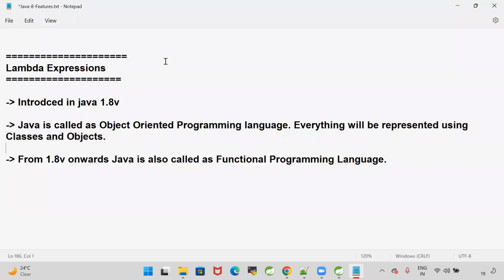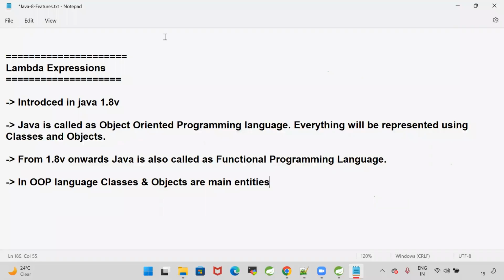But from 1.8 version onwards, Java is called a functional programming language also. What is the difference between object-oriented programming language and functional programming language? In an object-oriented programming language, classes and objects are the main entities.